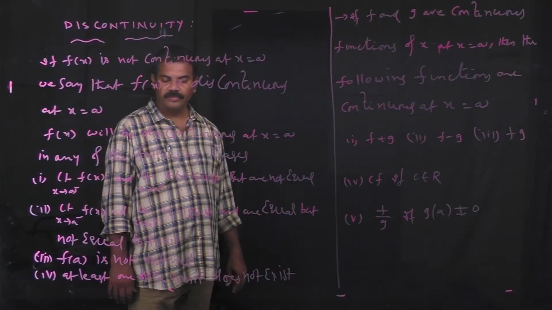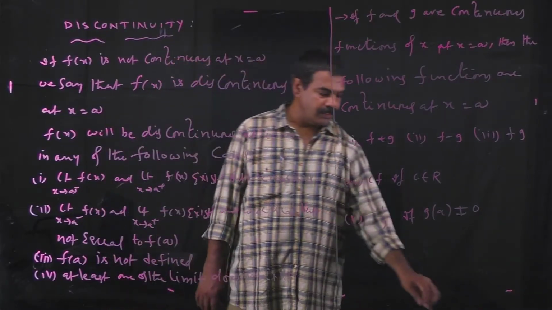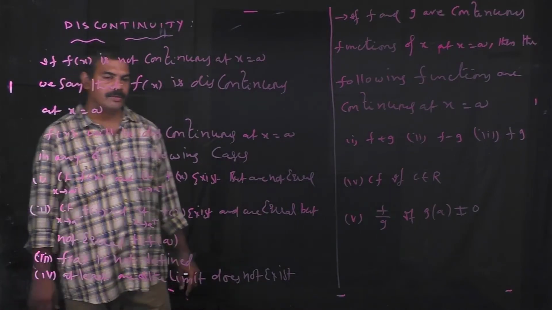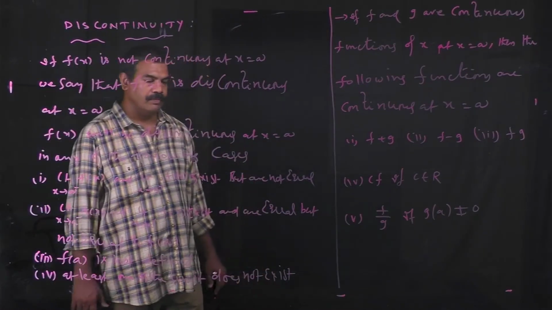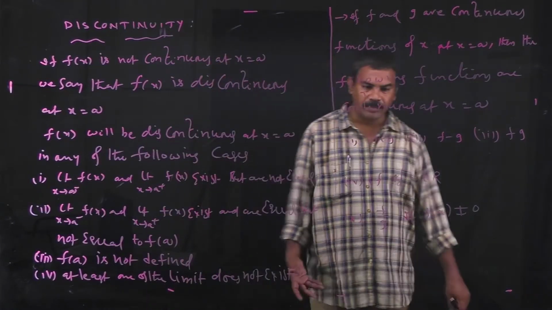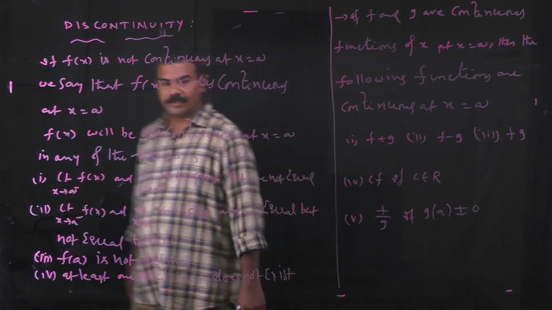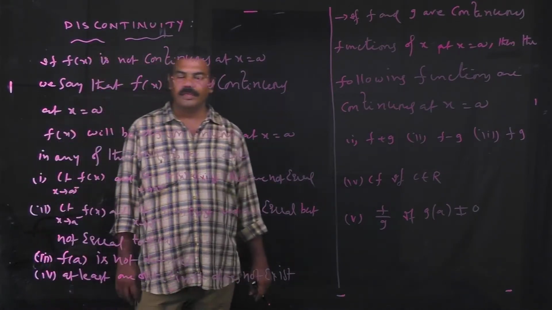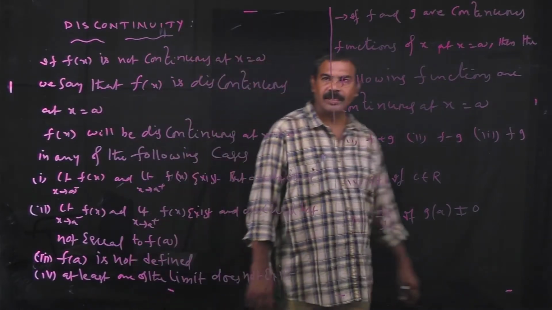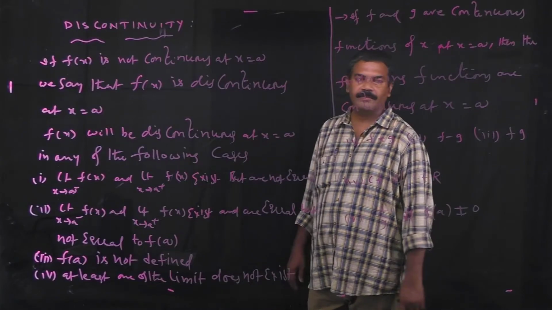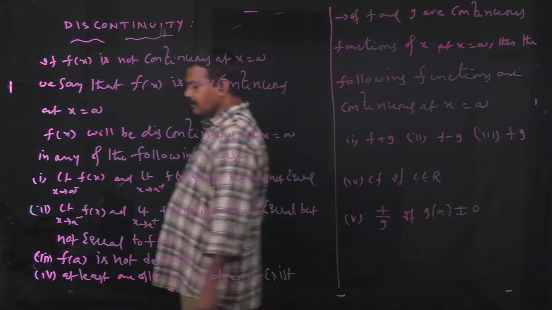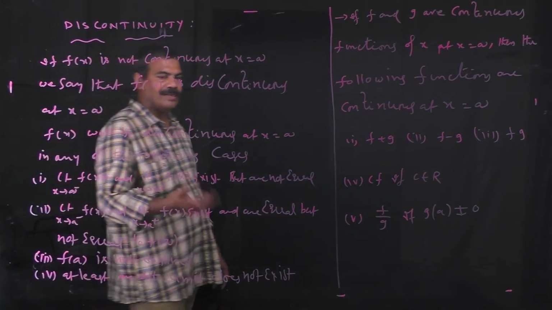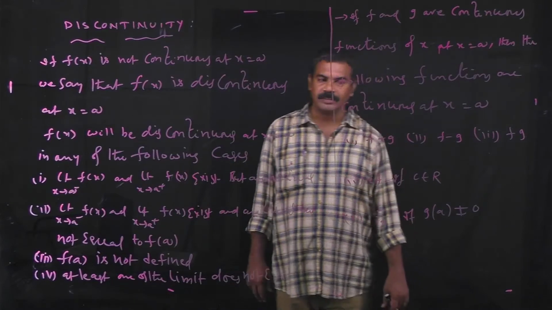Dear students, now we are going to discuss the discontinuity, that is, the places where the given function is discontinuous. Discontinuity: if f of x is not continuous at x equal to a, we say that the function f of x is discontinuous at x equal to a. In how many situations is the given function not continuous? Now we are going to discuss that.